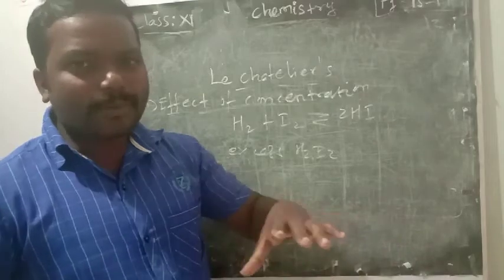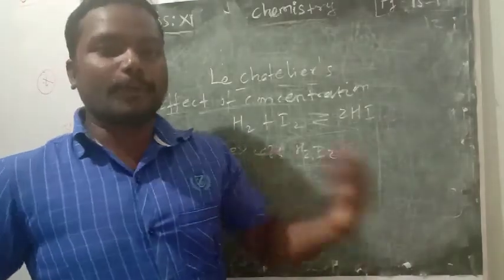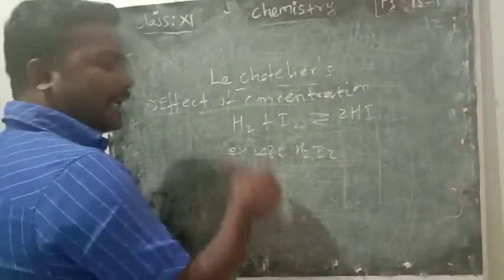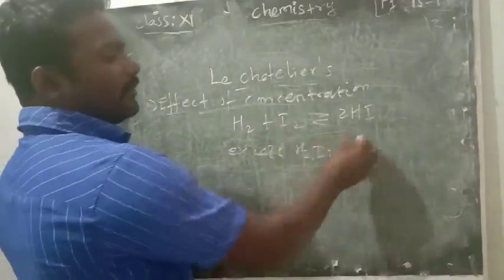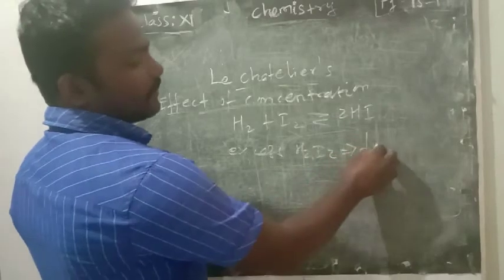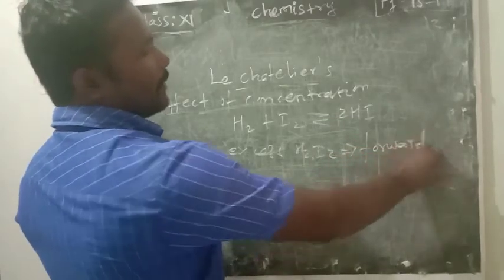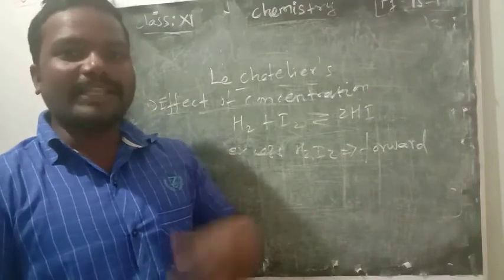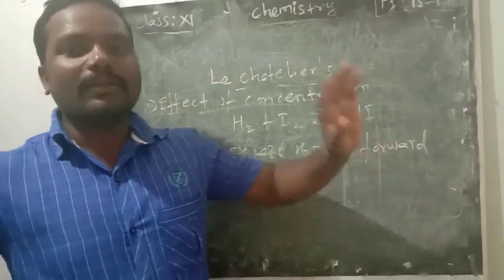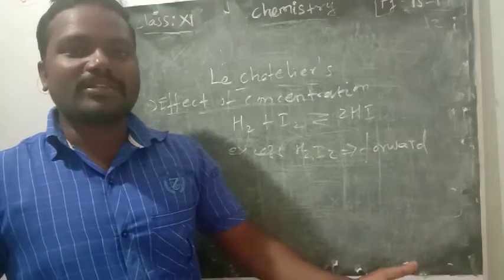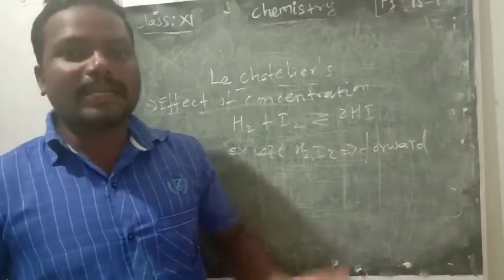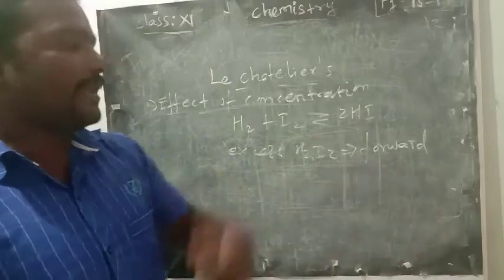Equilibrium means both sides, reactant and product, should reach equilibrium concentrations. For that, if you add hydrogen and iodine, forward reaction will take place until equilibrium is attained. When equilibrium is attained, forward and reverse reactions become equal. But until it attains equilibrium, the forward reaction will take place.